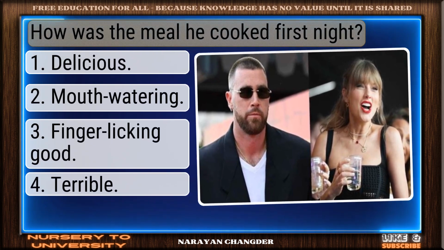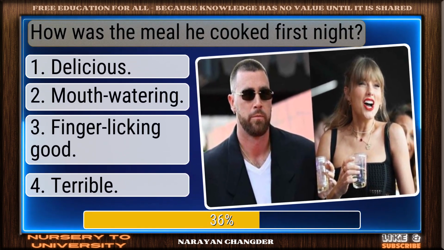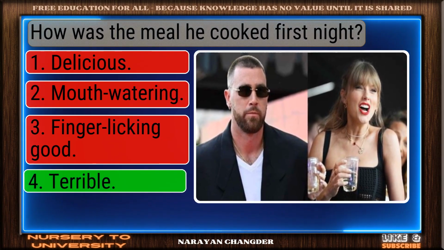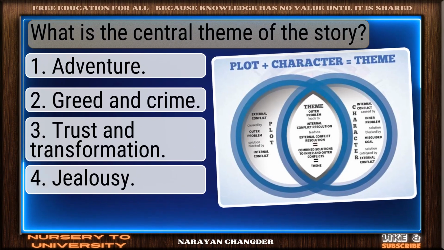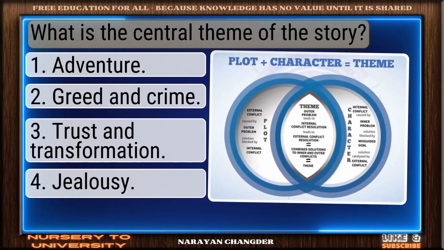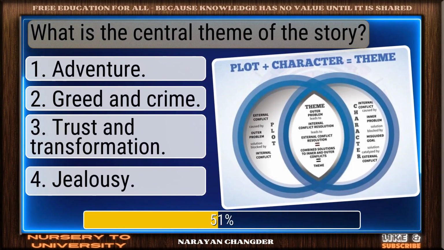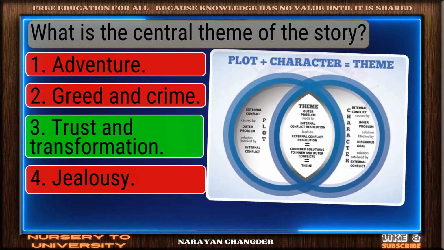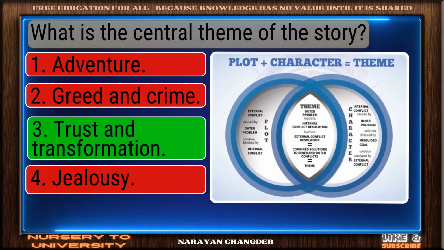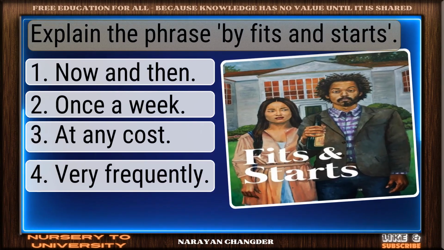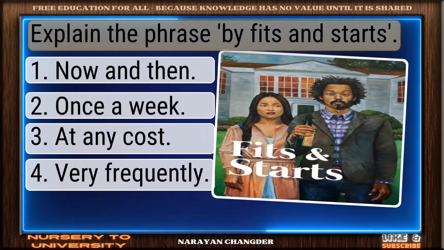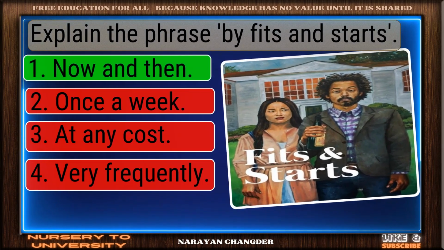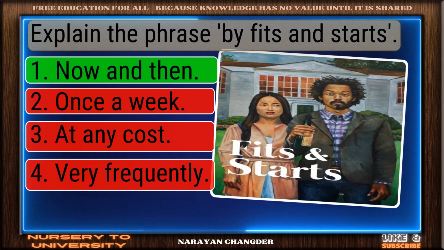How was the meal he cooked the first night? On track. Terrible is the correct answer. What is the central theme of the story? Right again. Trust and transformation is a valid answer. Explain the phrase by fits and starts. Correct. Now and then is the right answer.